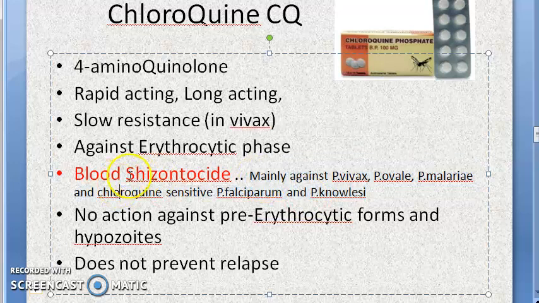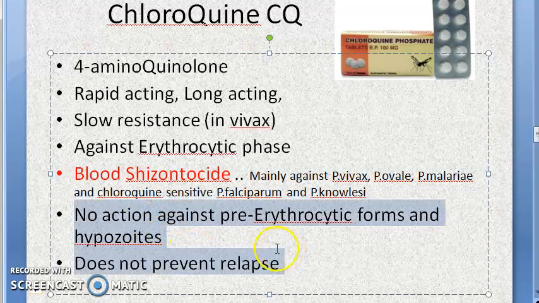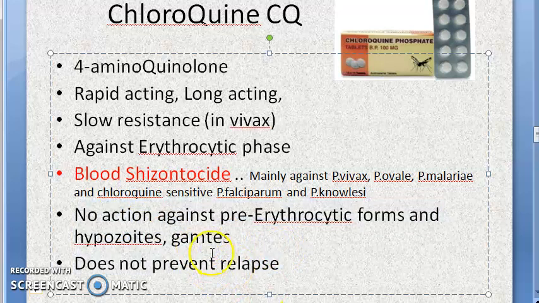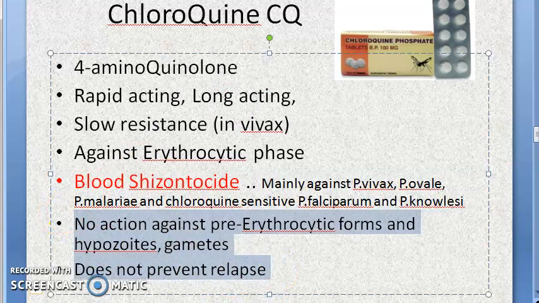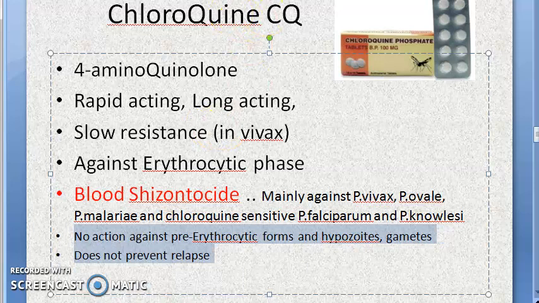Mainly vivax, ovale and malariae you should remember. There is no action against pre-erythrocytic forms, hypnozoites or gametes, and it does not prevent relapse. That's another negative point for it.